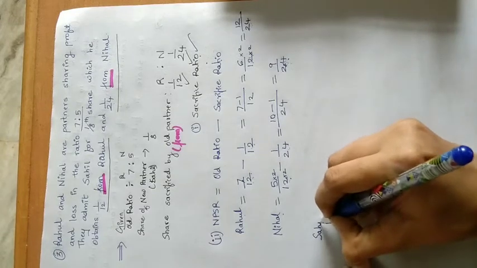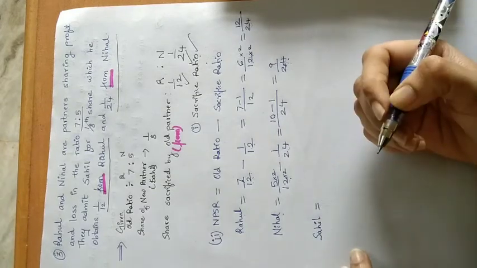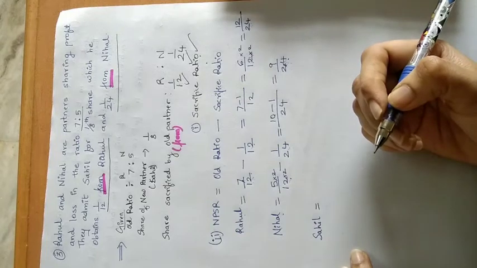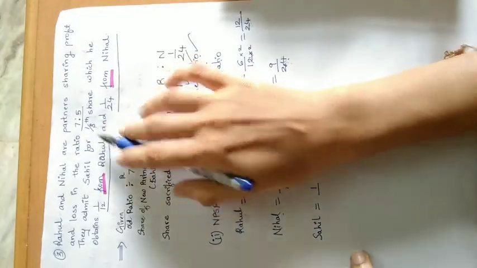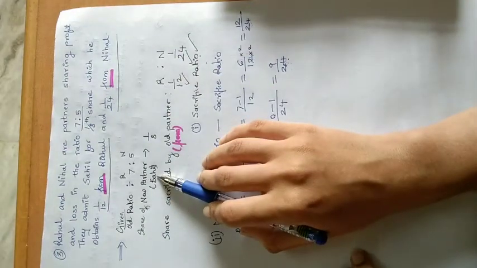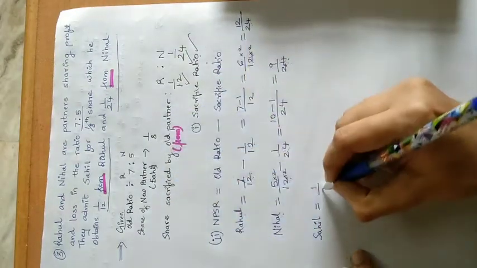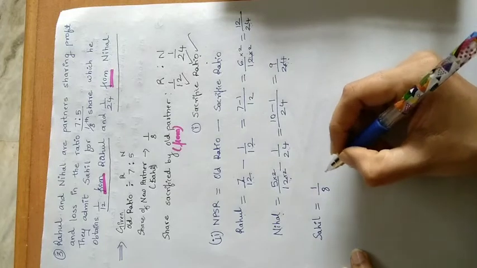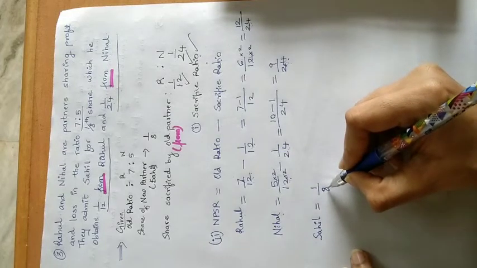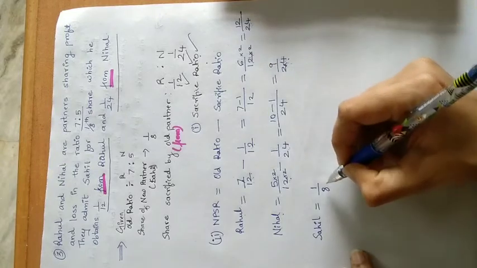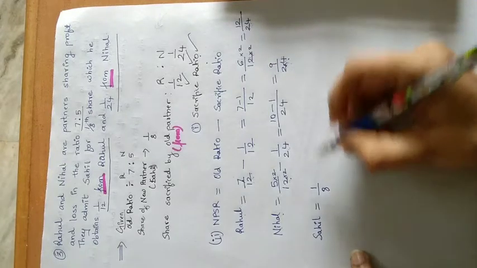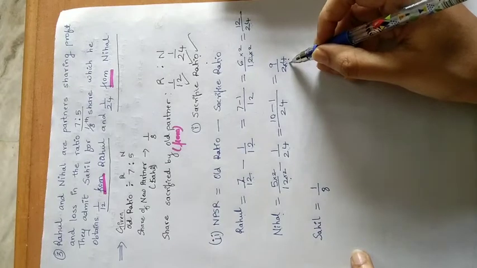Okay. Now you have to calculate the new profit sharing ratio of the new partner, Sahil. You can either calculate it in this way, 1 upon 8. What is the share of a new partner? Share of a new partner is 1 upon 8. So 1 upon 8, you have to make the denominator same as I told you for all the three partners. What number if I multiply with 8 will give me 24? 3.